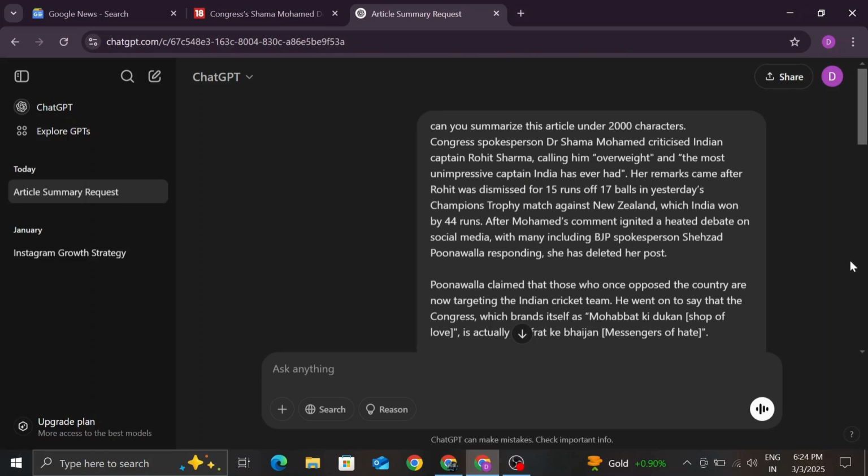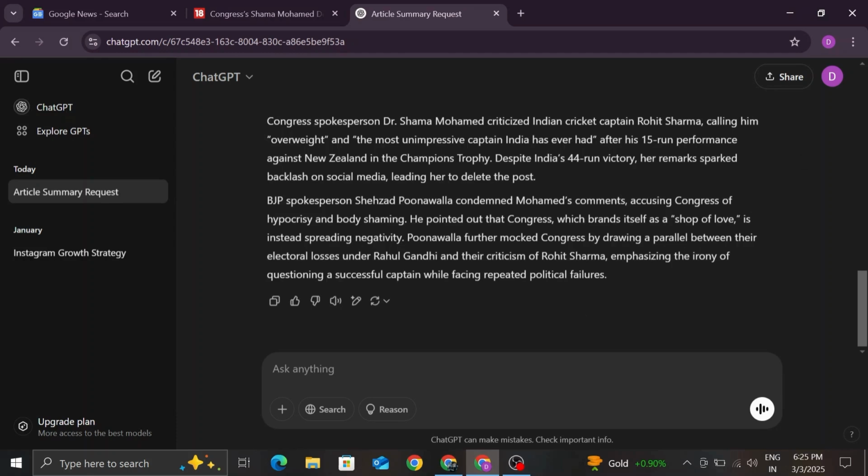The second step is go to ChatGPT and give prompts like, can you summarize this article under 2000 characters? After that, paste the text that you copied. After you get the minimized version of the article from ChatGPT, copy that text again.